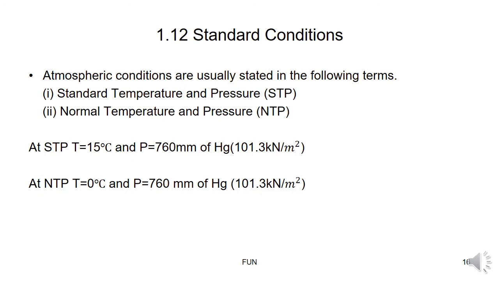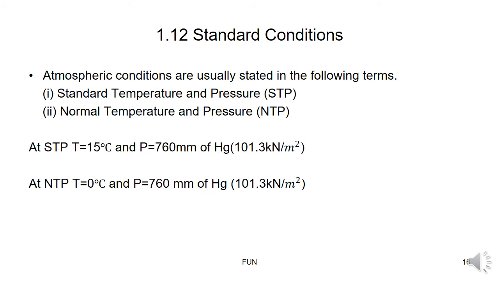Next, standard conditions. Some standard conditions for the temperature and the pressure as well. We call them standard temperature and pressure, and normal temperature and pressure, STP and NTP. Atmospheric conditions are usually stated in the following terms: one is STP and another one is NTP. While solving problems, they will give conditions at STP.